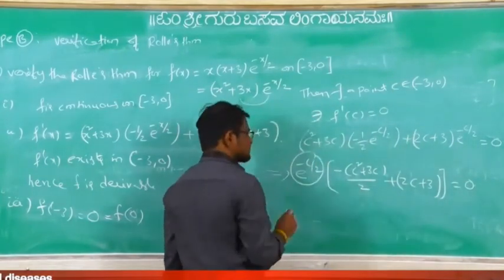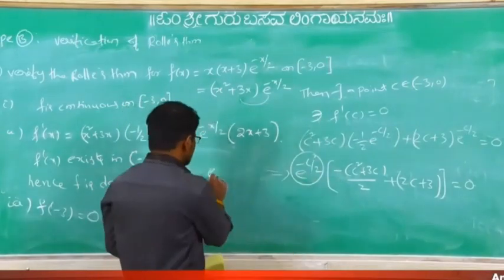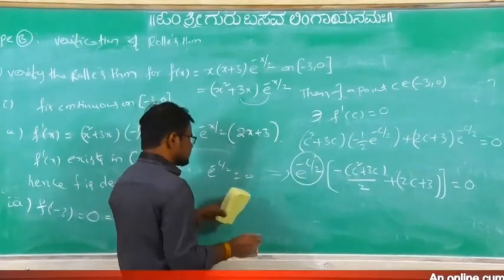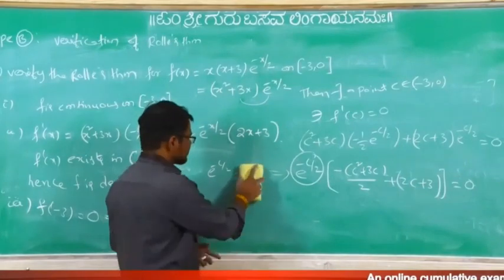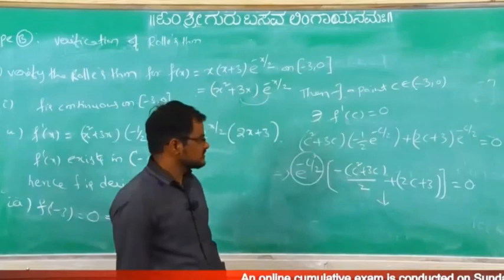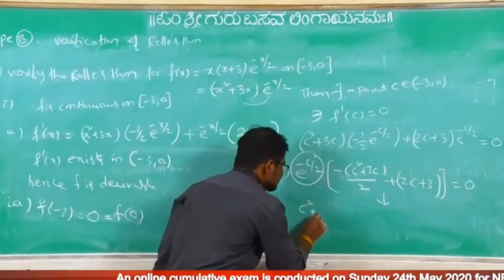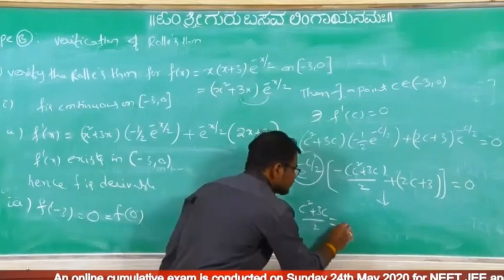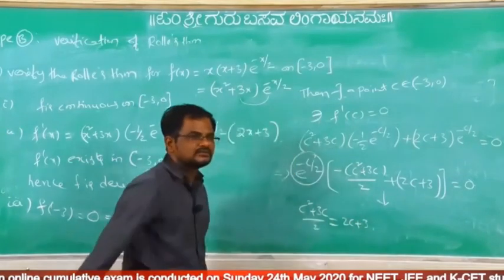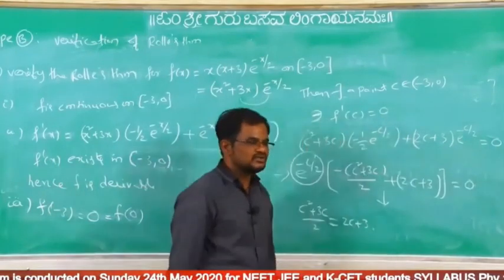This exponential function is not equal to 0, because if you take e power minus c by 2 equal to 0 and apply log on both sides, log of 0 does not exist. Now which one equals 0? This one. What is that? (c square plus 3c) by 2 equal to 2c plus 3. Because this equals 0, bring the minus value to that side, positive you will get.